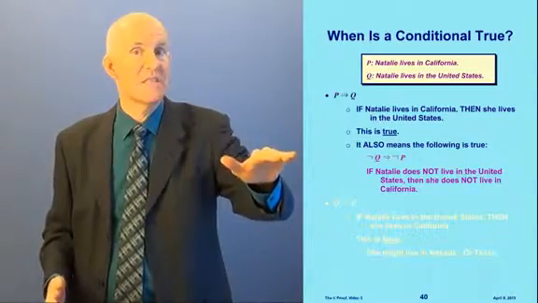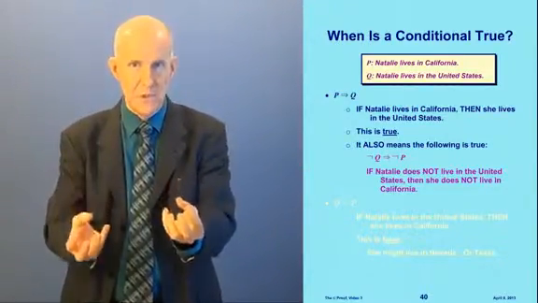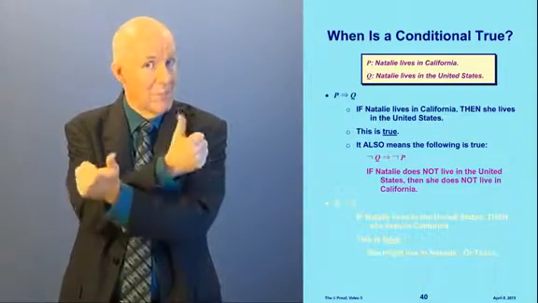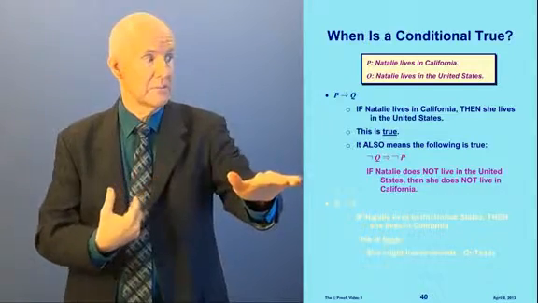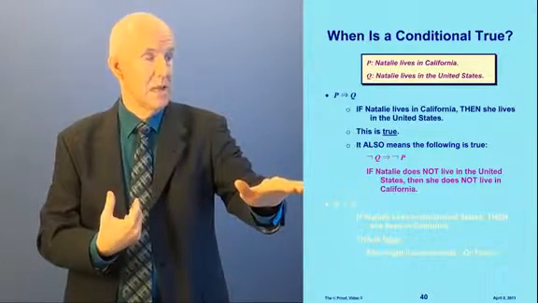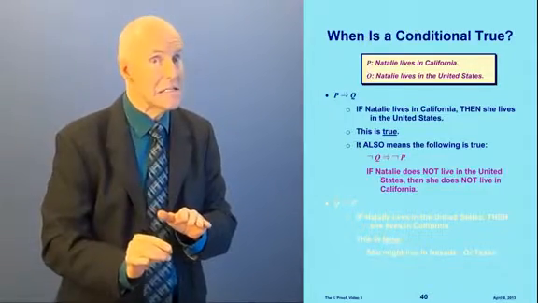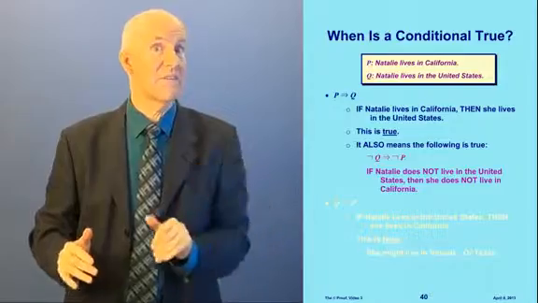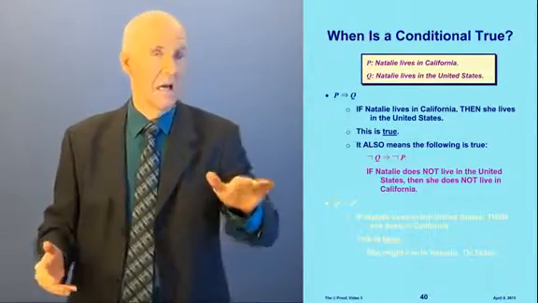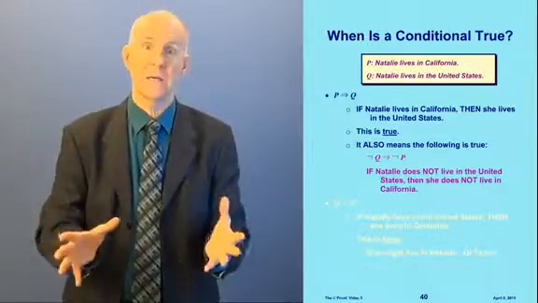It also means that the following is true. Look at this. What I've done here is I've taken the P and Q and I've switched them around and I put not signs in front of both of them. Look what this says. Now think about this. If Natalie does not live in the United States, then she does not live in California. You see that? What if she lives in France or China? Well, she doesn't live in California, because if she's not in the United States, she can't be in California.